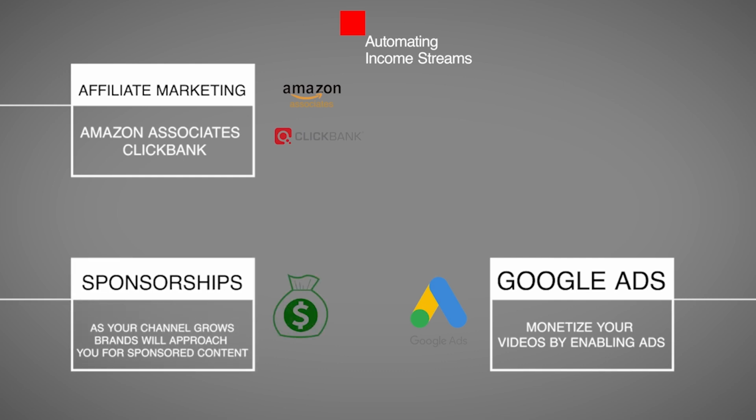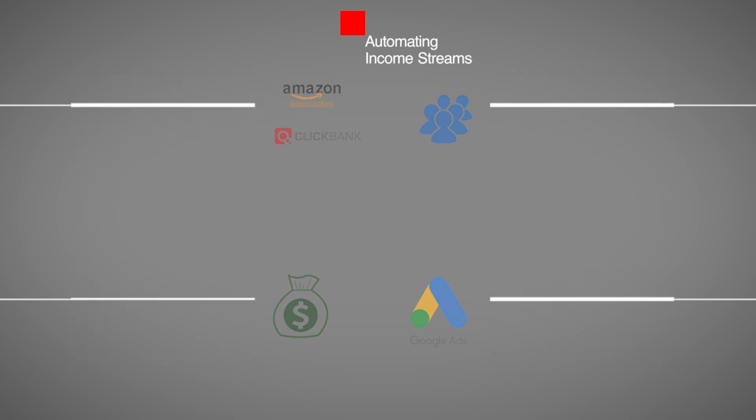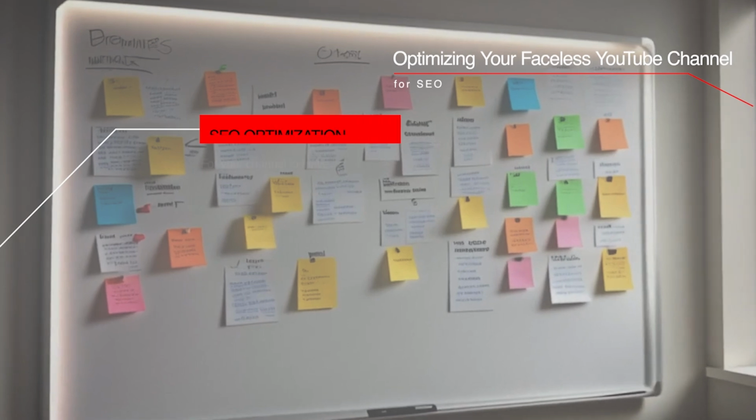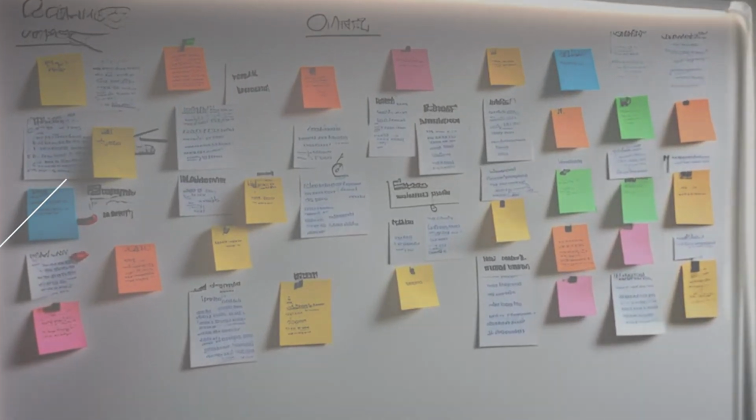Sponsorships. As your channel grows, brands will approach you for sponsored content. Memberships and courses. Once you establish authority in your niche, you can create paid content, offering additional value to your audience. Optimizing your faceless YouTube channel for SEO. For your channel to thrive, SEO optimization is key. Here are the best practices.